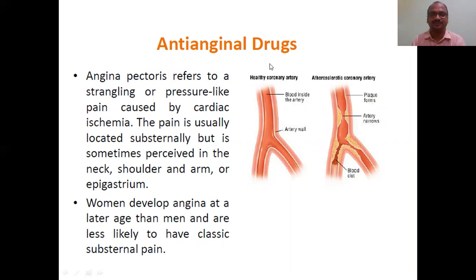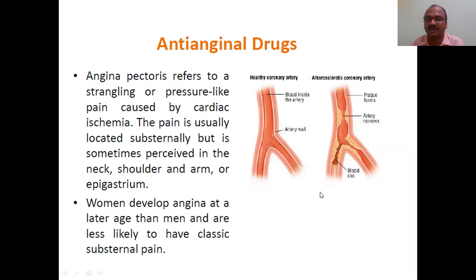Now, anti-anginal drugs. Here you can see the two points I have mentioned, two paragraphs. See how the plaque is formed here. This is a healthy coronary artery. See how the flow is there. And see here, atherosclerosis of the coronary artery. Here there is plaque formation, and here a blood clot is there. So from here there is no blood supply. See here, no blood supply. The entire blood flow is stopped here.